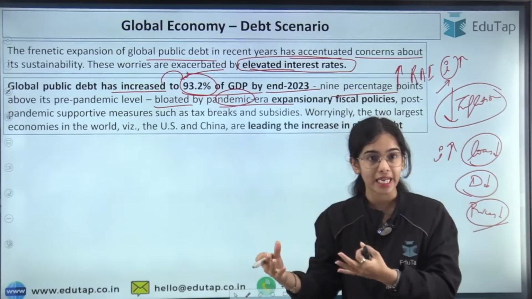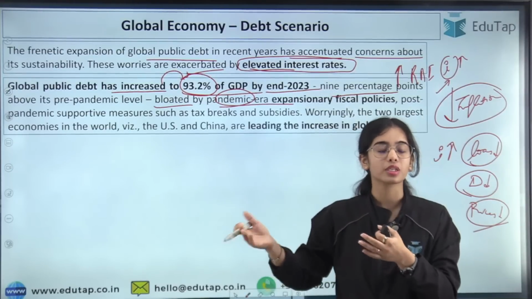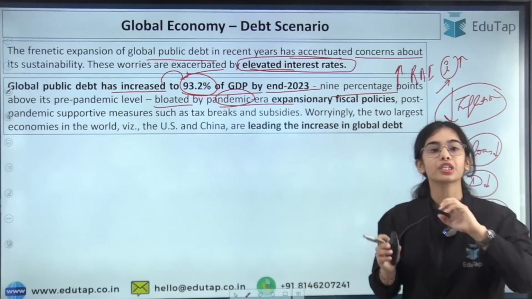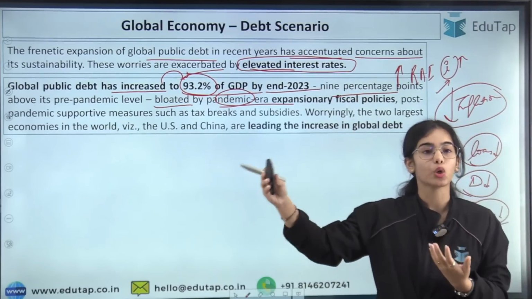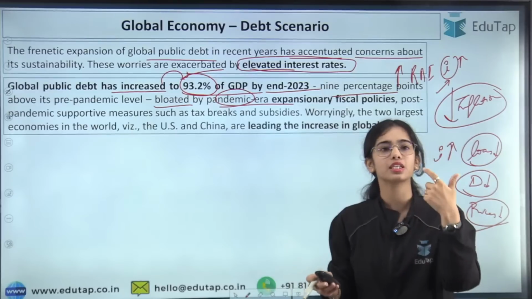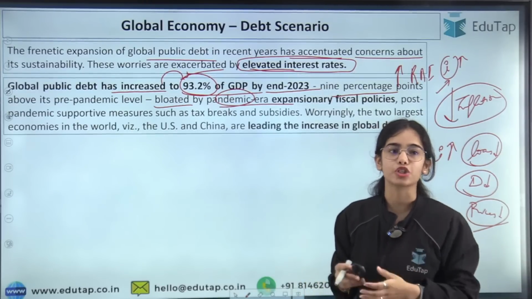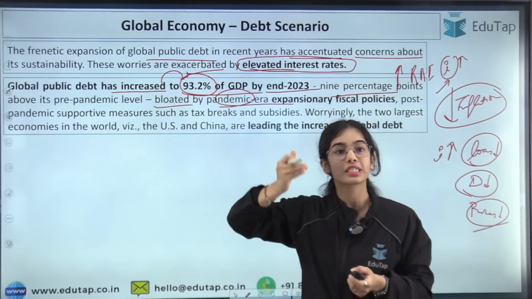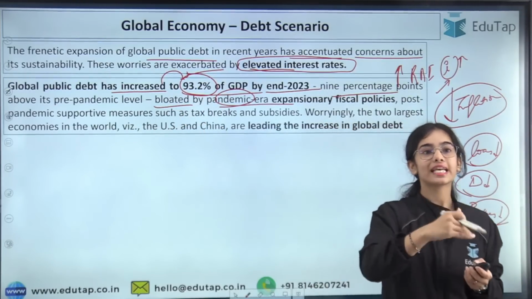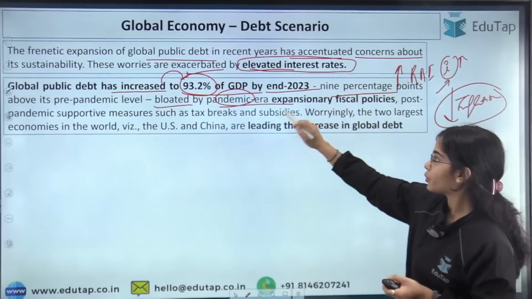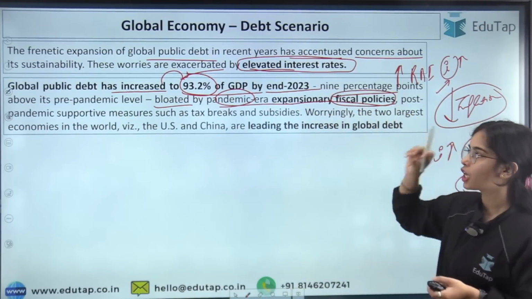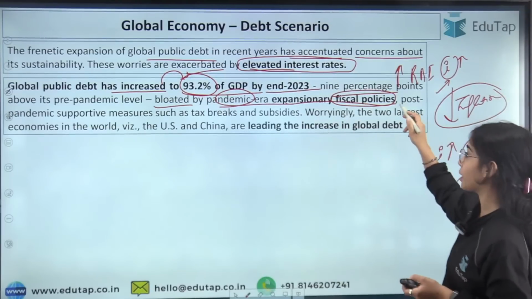services, for the food that they had to provide during the lockdown. So during the pandemic, during the COVID situation, the government had to spend a lot of money on healthcare facilities, on food provisions and such. Due to this, the government was taking a lot of loans to do this extra expenditure. So during the pandemic era, expansionary fiscal policies were adopted. The government was spending too much at that time.